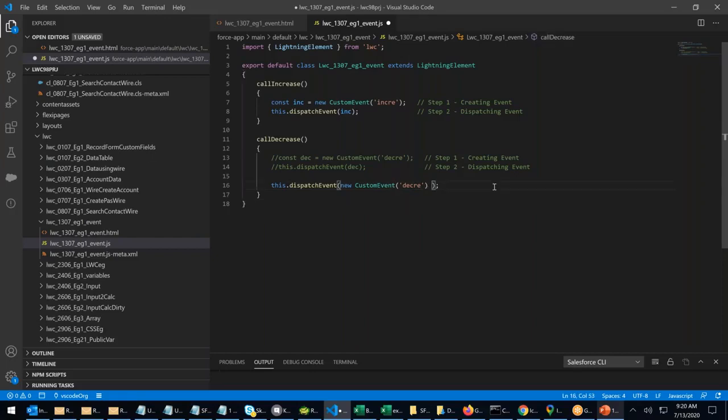See, rather than creating event, dispatching event, you can combine them in a single step.